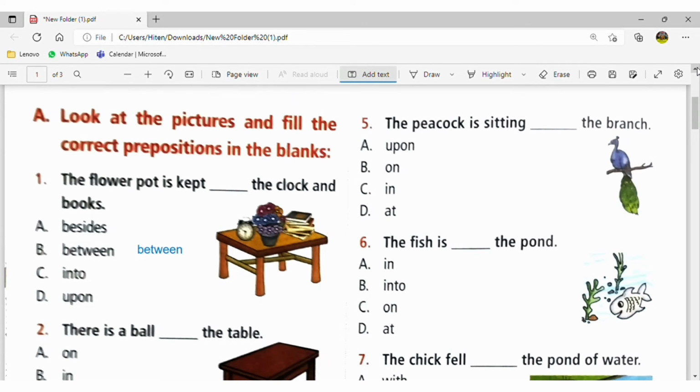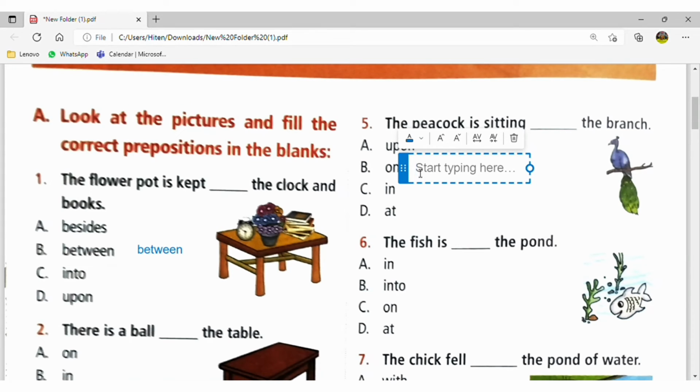Why have I selected on here? Because we use on when it shows a surface. The branch surface is visible, so the peacock is sitting on the branch. And onto is used when there is motion, when I say someone jumped into the river or onto the table.